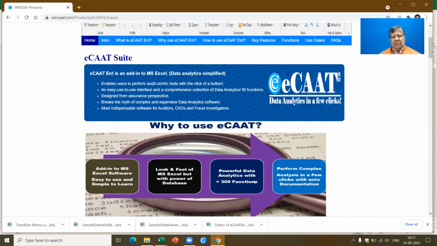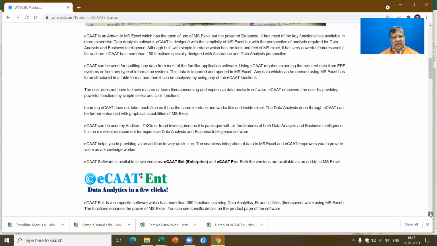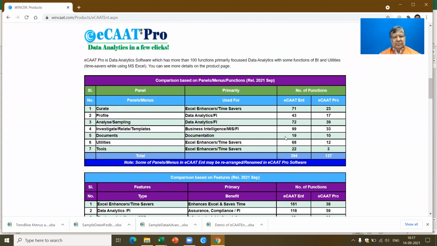You can perform powerful data analytics with more than 300 functions, and this can be done in a very, very simple way. So it means you can perform complex analysis in a few clicks with auto documentation. This gives you the key concepts. Now, if you look at the broad analysis of the types of functions which are available, these are the panels which are available in ECAT Enterprise and ECAT Pro.